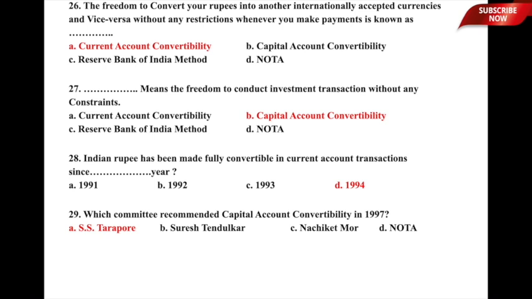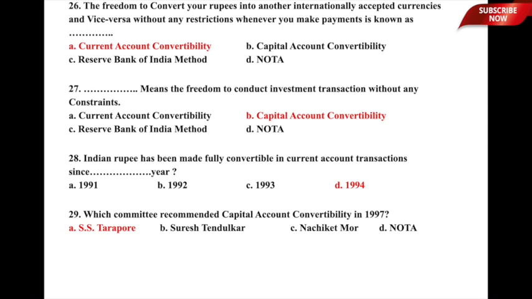Let us now move to question number 27. Dash means the freedom to conduct investment transactions without any constraints. Options: A, current account convertibility, B, capital account convertibility, C, Reserve Bank of India method, or D, none of the above.